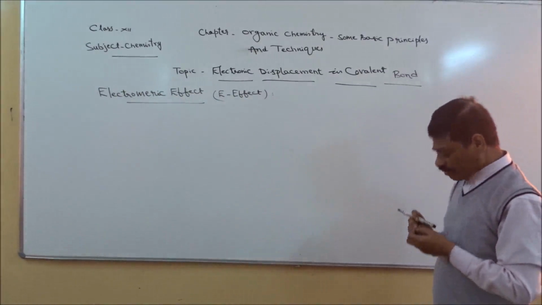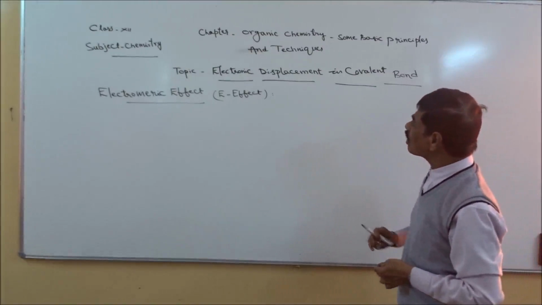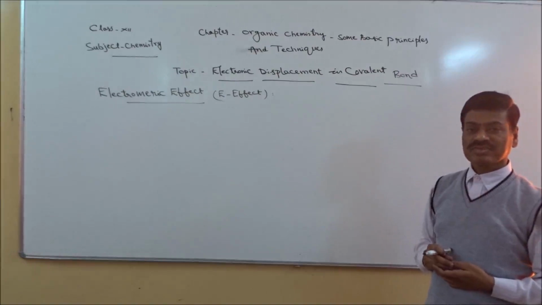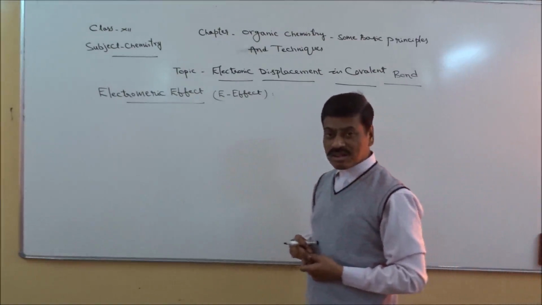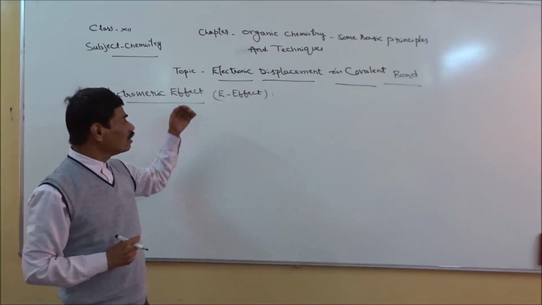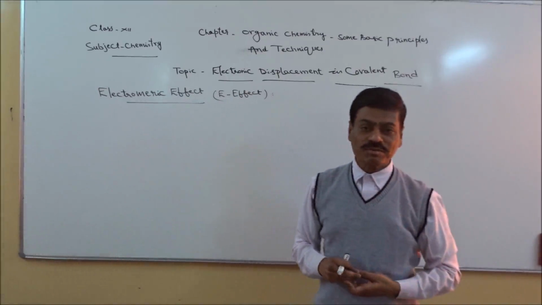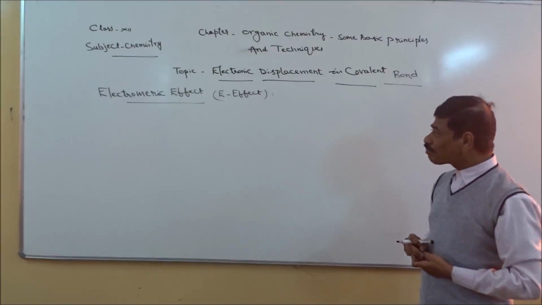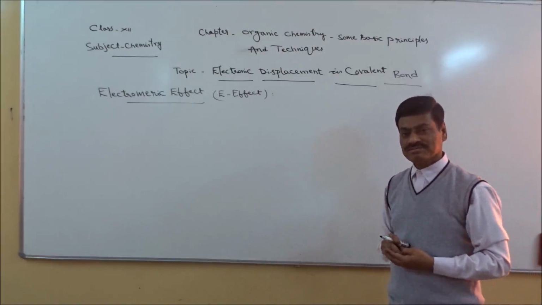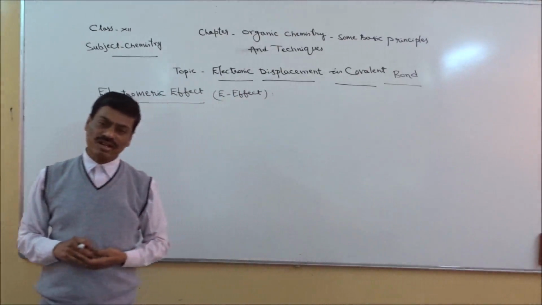So electrometric effect refers to a phenomenon wherein electronic displacement is going to take place. Number 2, those compounds which have double bonds in them, they exhibit electrometric effect. Number 2, because of this electrometric effect, the compound which we are going to get in the form of a charged particle will have either positive charge or negative charge.